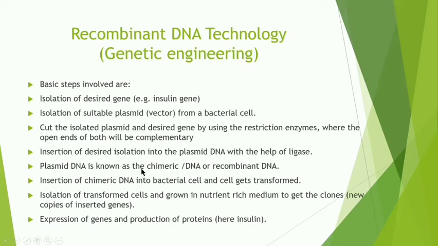Now what has happened to the plasmid DNA? The composition of the plasmid DNA has changed. Why? Because one portion has been removed, because we have cut it at a particular place. So that part of the plasmid DNA is removed, and we have inserted the new sequences, that is the new fragment of the gene, or new fragment of the DNA. So the plasmid DNA now with that desired gene is known as the chimeric DNA and recombinant DNA.